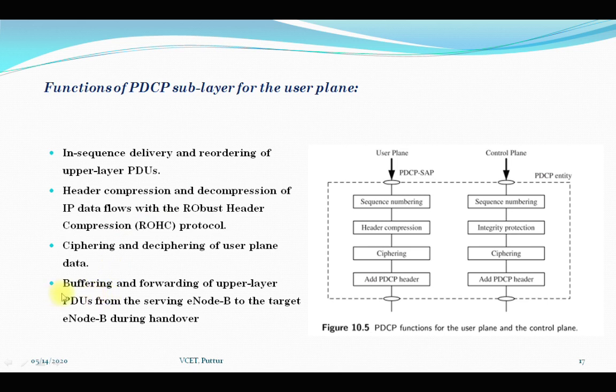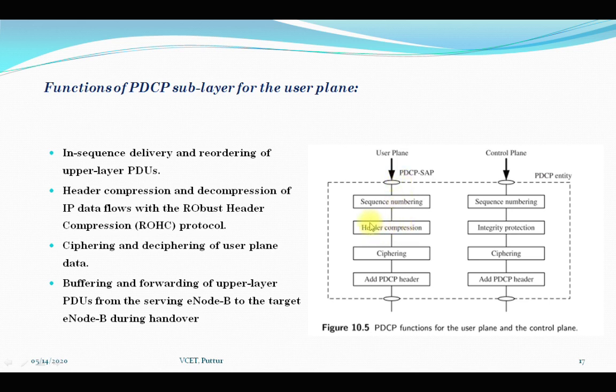Fourth is buffering and forwarding of upper layer PDUs from the serving eNode B to the target eNode B during the handover. The last one is timer-based discarding of SDUs in the uplink. So this is the user plane. The first thing we do is use this PDCP SAP with the robust header compression protocol. Then we do the sequence numbering, with delivery or reordering done on the upper layer PDUs.